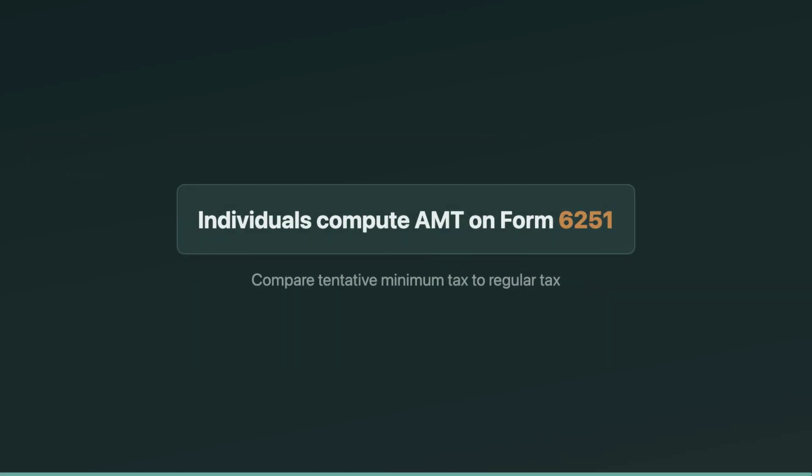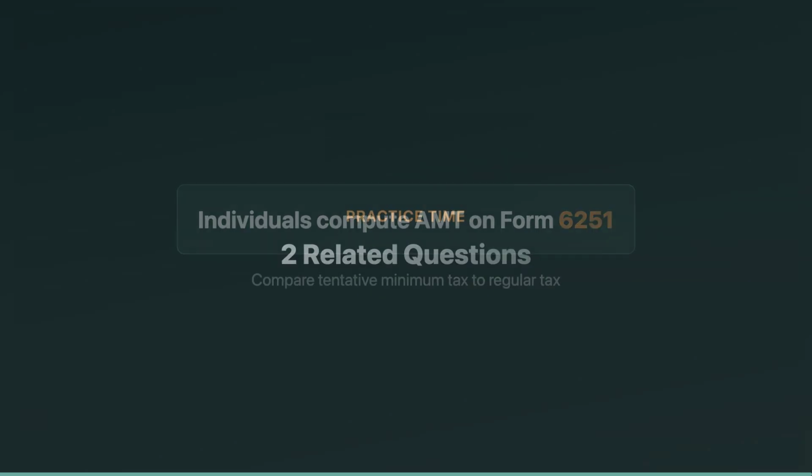Reporting is straightforward. Individuals compute AMT on Form 6251, Alternative Minimum Tax, Individuals. The form walks you from regular taxable income to AMTI, applies the exemption, then compares tentative minimum tax to regular tax. If tentative minimum tax is higher, the difference is your AMT. On the EA exam, when they ask what form computes AMT, the answer is Form 6251.